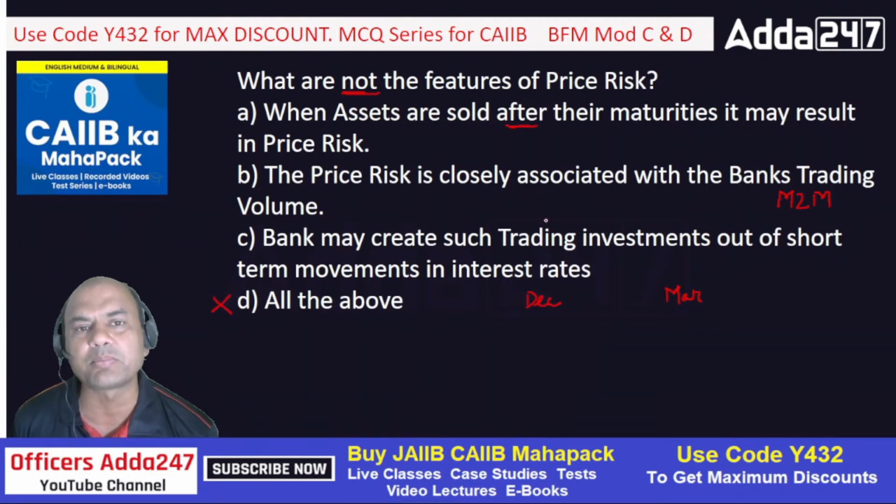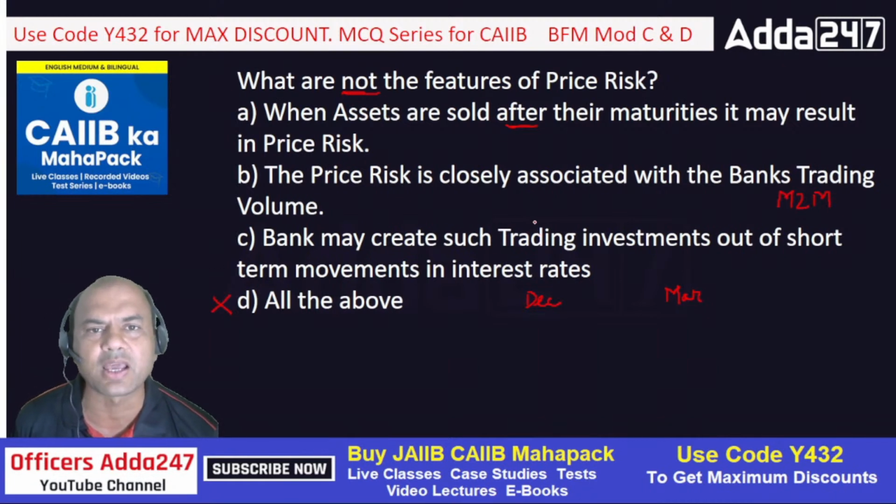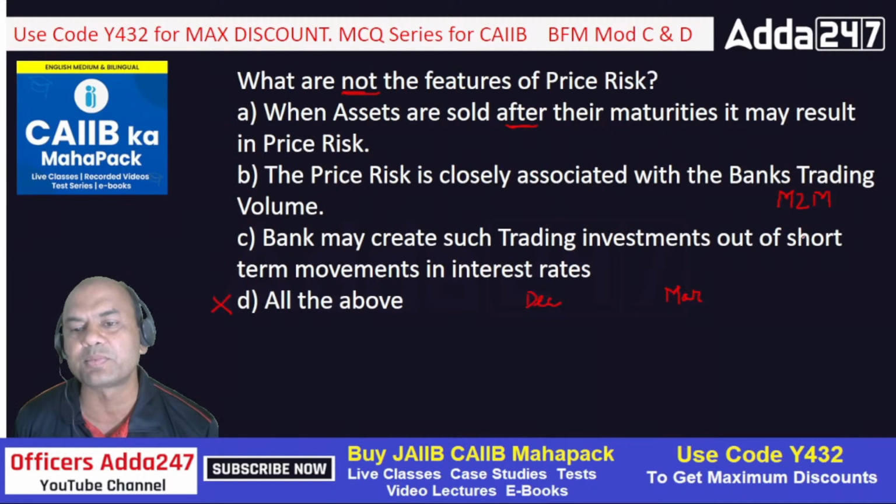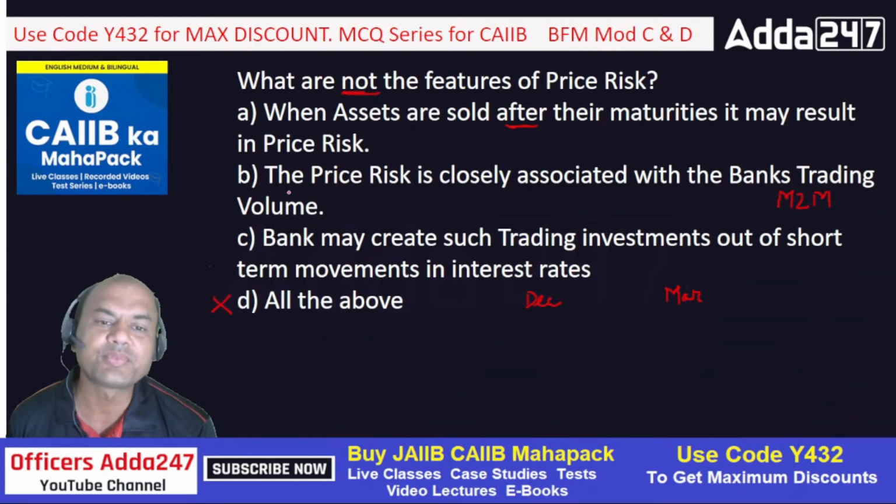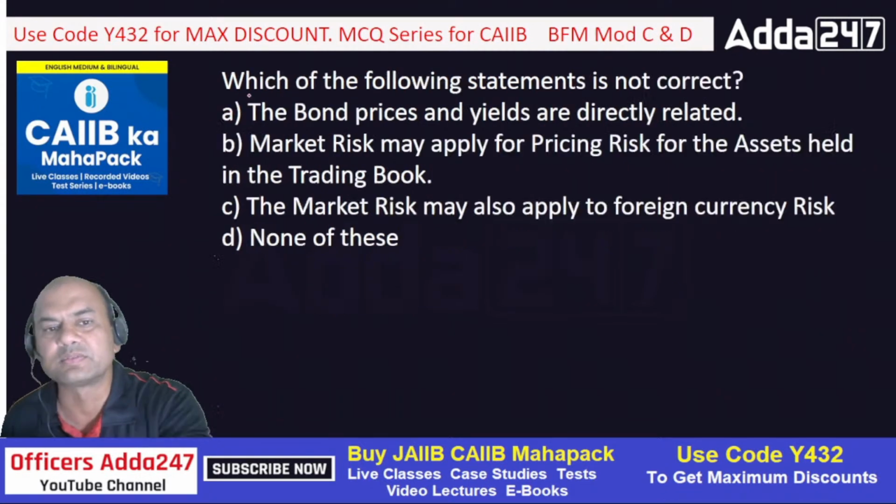In the banking book, I purchase for CRR and SLR, for keeping them up to maturity. But in the trading book, I don't keep them up to maturity. I purchase them for selling. It's a profit generating instrument for me. So that is the meaning of this sentence: banks may create such trading investments out of short-term movements in the interest rate. So the correct answer is A. Got it, everyone? Next one.